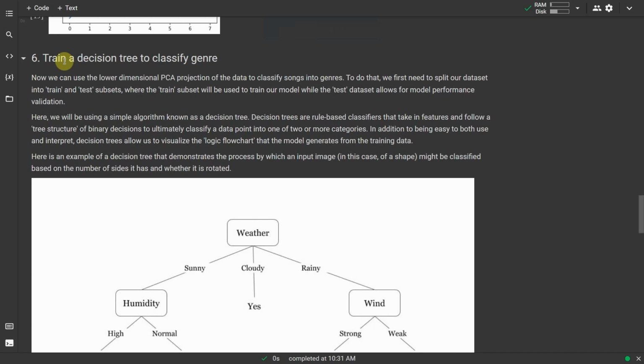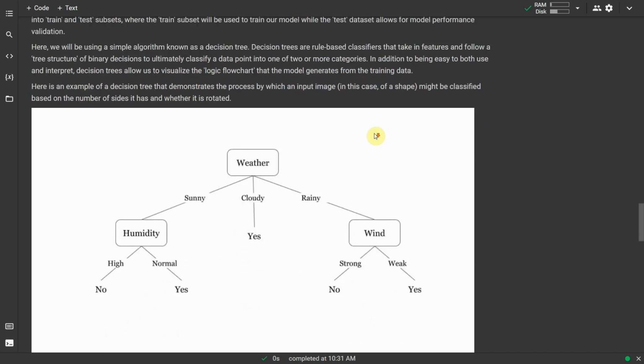Next we have to train a decision tree to classify genre. Now we can use the lower dimensional PCA projection of the data to classify songs into genres. To do that, we first need to split our dataset into train and test subsets, where the train subset will be used to train our model while the test dataset allows for model performance validation. Here, we will be using a simple algorithm known as a decision tree. Decision trees are rule-based classifiers that take in features and follow a tree structure of binary decisions to ultimately classify a data point into one of two or more categories.